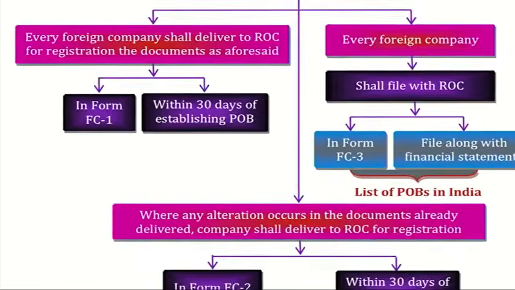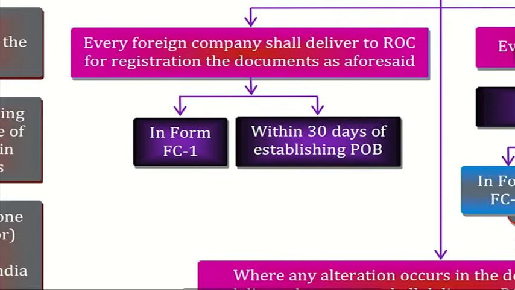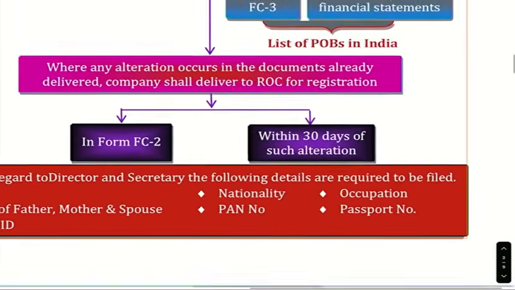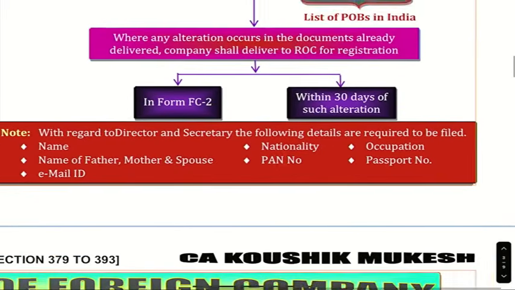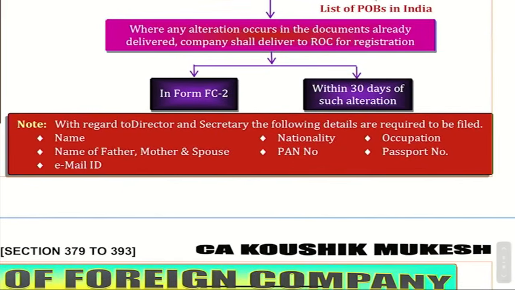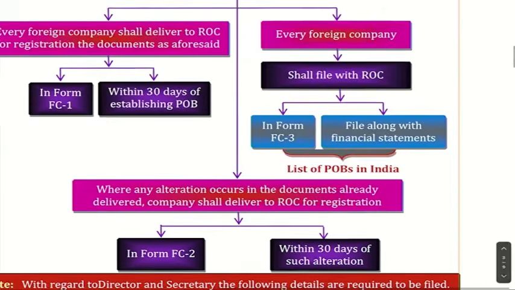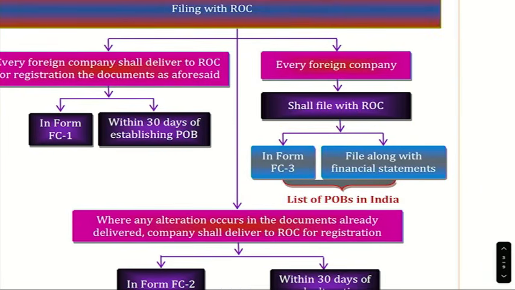Next, filing forms. Every foreign company shall deliver to ROC for registration the documents as aforesaid in Form FC1. Within how many days? 30 days of establishing POB. Next. Where any alteration occurs in documents already delivered, they should file Form FC2 within 30 days of such alteration. Next. Every foreign company shall file with ROC in Form FC3, along with the financial statement, a list of all the POBs in India.